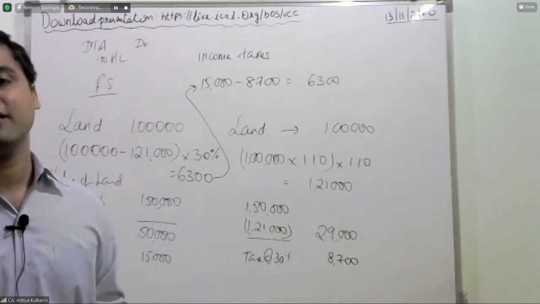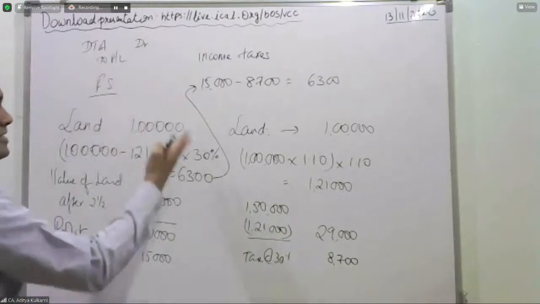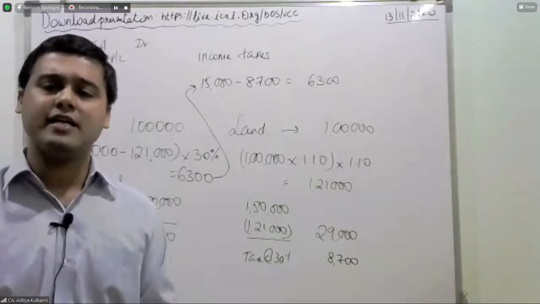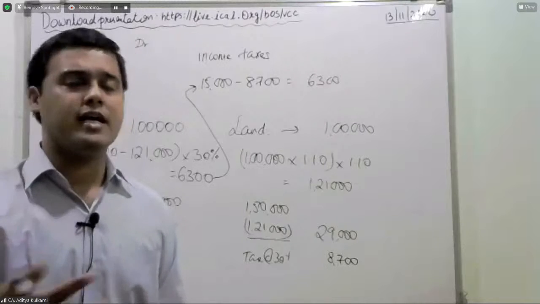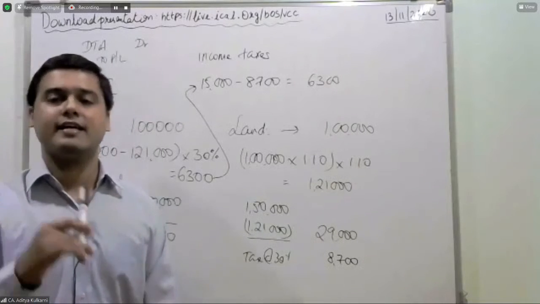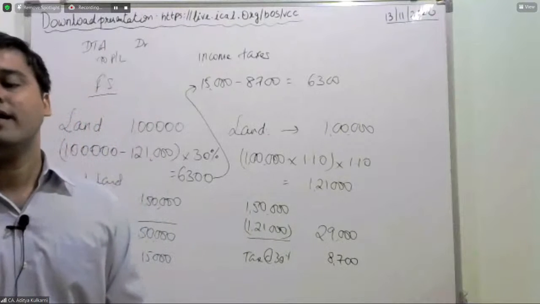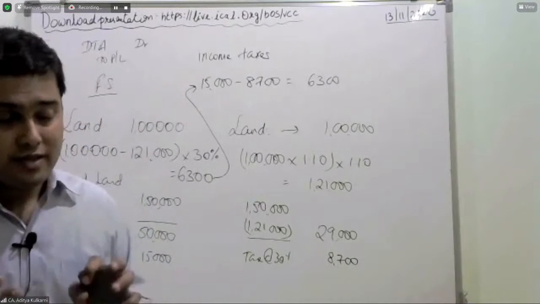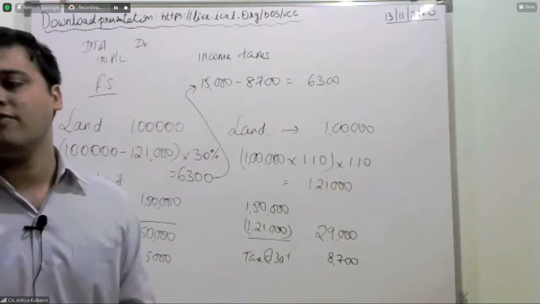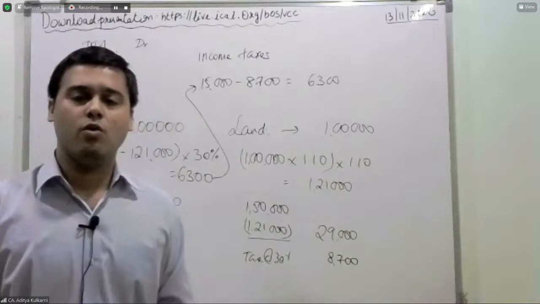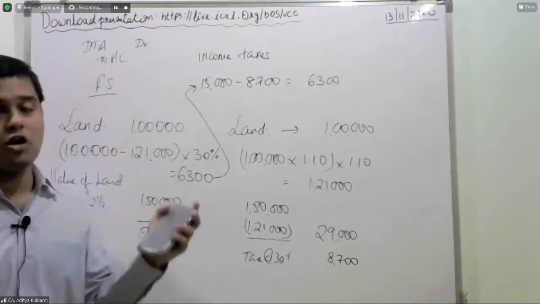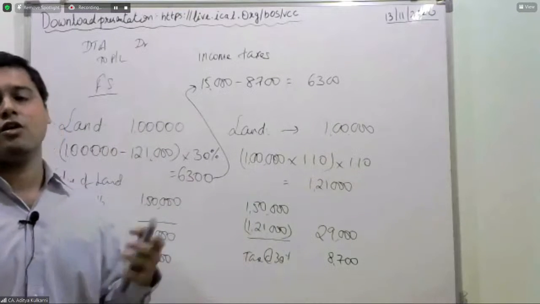That is my future expectation. So this expectation is not in my control today. So therefore, what does it become? At best, it becomes a contingent asset. And Ind AS 37 tells me we cannot recognize contingent assets. We can only disclose them. So therefore, this treatment, you will not find it in your real life. Why? Because it is not permitted. It is too controversial. So therefore, we do not recognize.